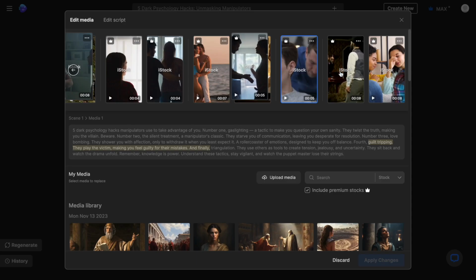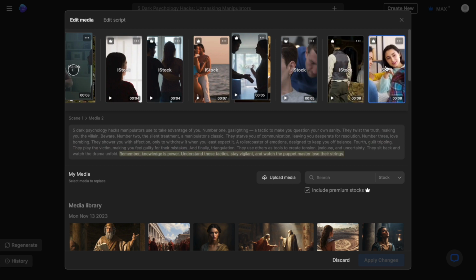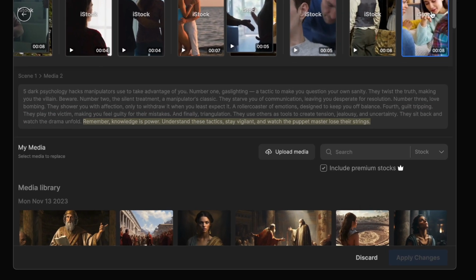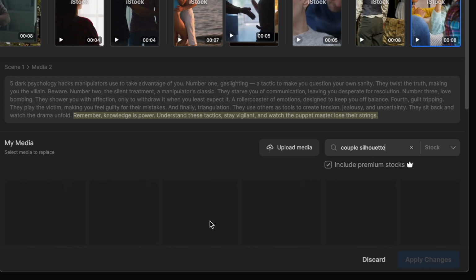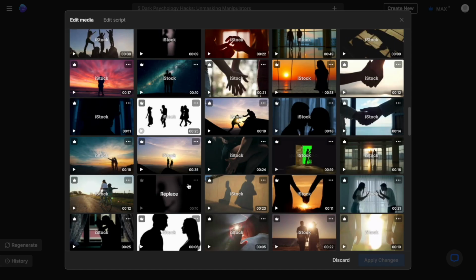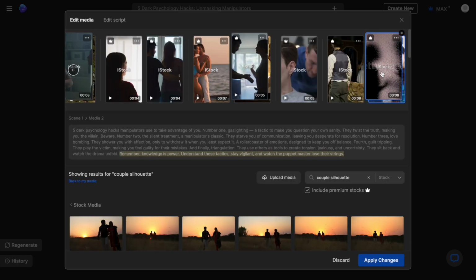I, for instance, don't like this clip, so I'm going to select it on the timeline, and then I'm going to use the stock library search option to search for a different clip. Once I find the one that I like, I will simply click on it and it will get placed on top of the original clip, meaning that it has indeed been replaced. You can do this for as many clips as you like and have minute control over the exact clips you want for your videos.